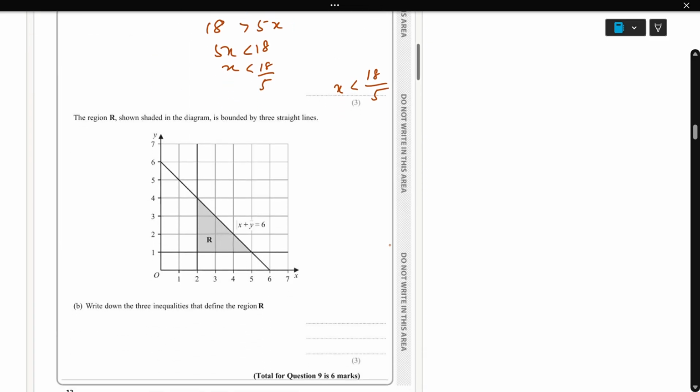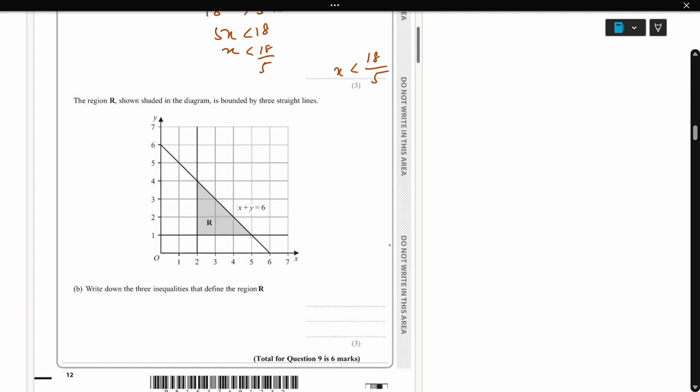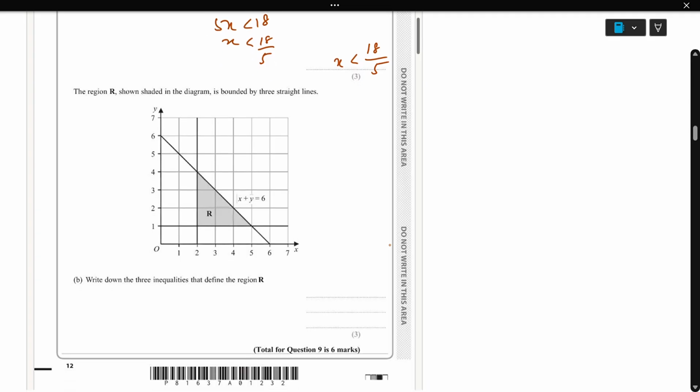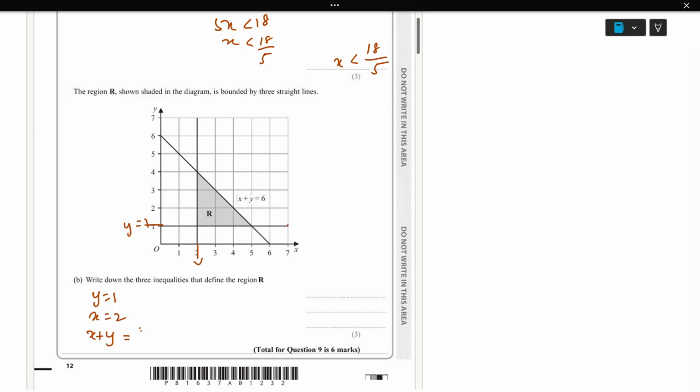The next one. The region R shown shaded in the diagram is bounded by 3 straight lines. Okay, so the first line is here, which is horizontal, so we take y equal to 1. The vertical one is x equal to 2. This line is going to be x equal to 2, this line is going to be y equal to 1. Okay, so the slanting one is given, which is x plus y equal to 6.